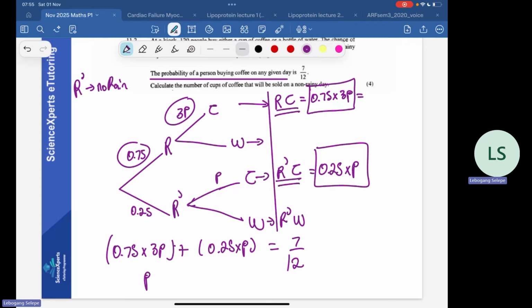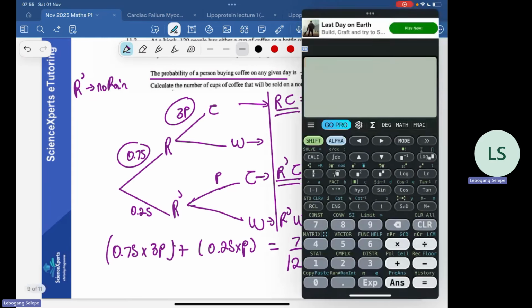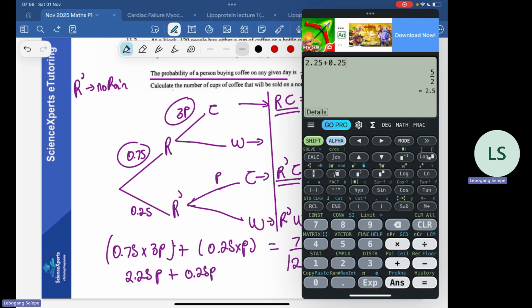Let's simplify these things first. 0.75 multiplied by 3, that's 2.25p, 2.25p plus 0.25p. So 2.25 plus 0.25 actually gives us 2.5. So on this side we have 2.5p, 2.5p is equal to 7 over 12.